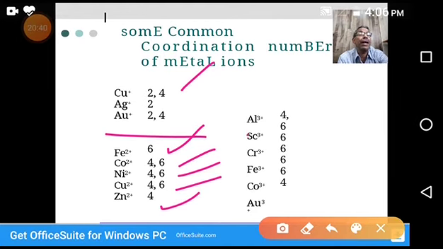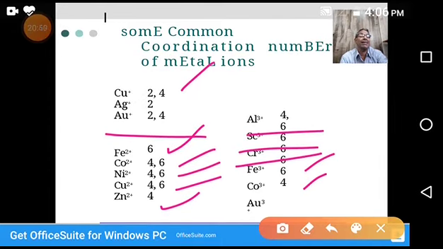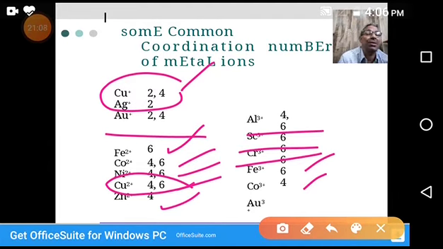Aluminum may exhibit 4 or 6, scandium 6, chromium plus 3 is 6, iron plus 3 is 6, cobalt plus 3 is 6. These are different examples of coordination numbers of metal ions in particular oxidation states. Copper plus 1 shows 2 or 4, whereas copper plus 2 shows 4 or 6, so it depends upon the charge. The same metal in one oxidation state shows one coordination number.